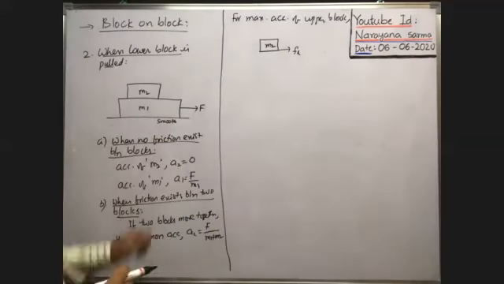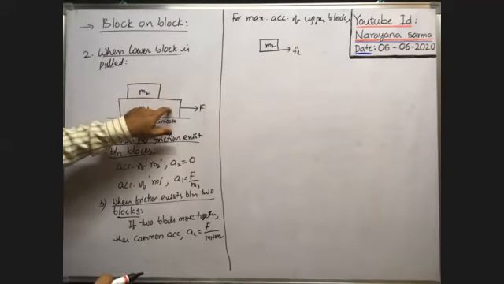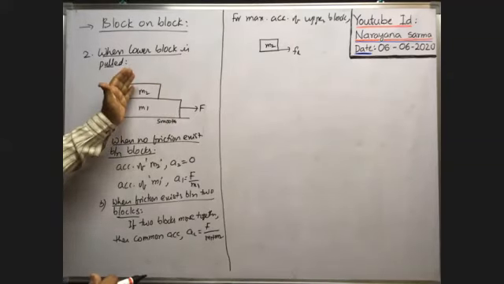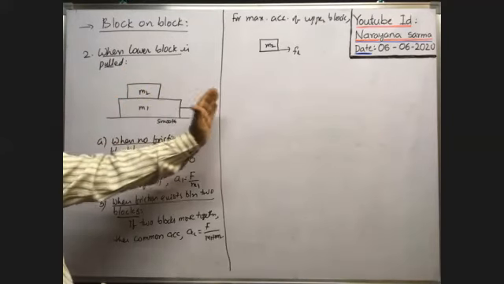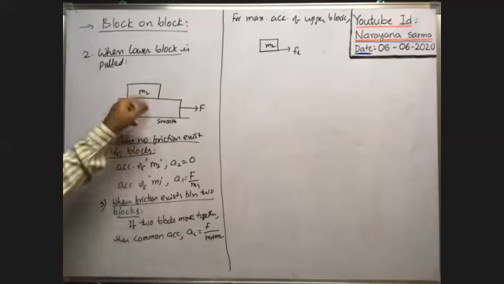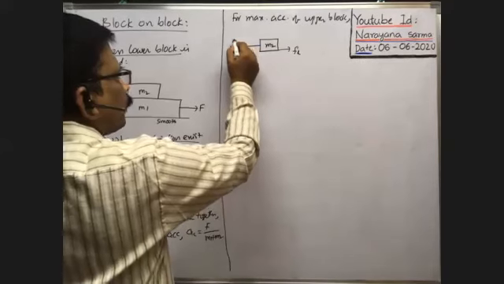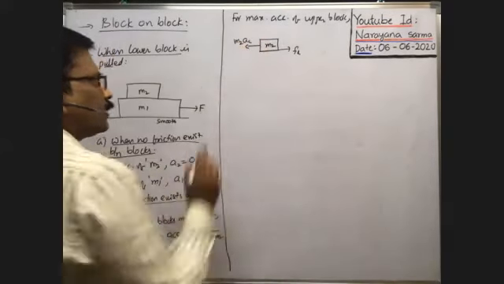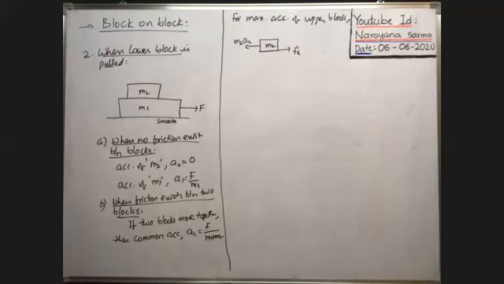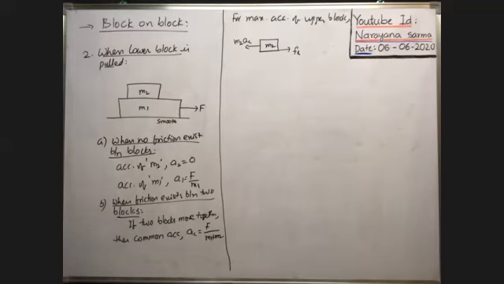At the same time, by standing on the lower block, if you observe the upper block, whenever the lower block travels in this direction, the pseudo force acts on the block in the backward direction. As the two blocks move together, the common acceleration is this one. That's why the pseudo force acting on the upper block is equal to m2 into AC. Whenever the limiting friction is greater than the pseudo force acting on the upper block, then the two blocks move together.